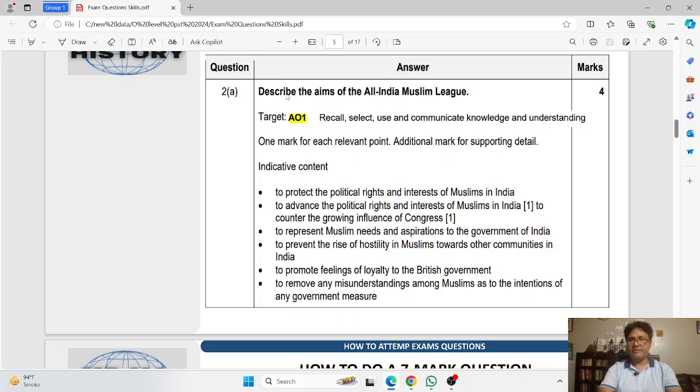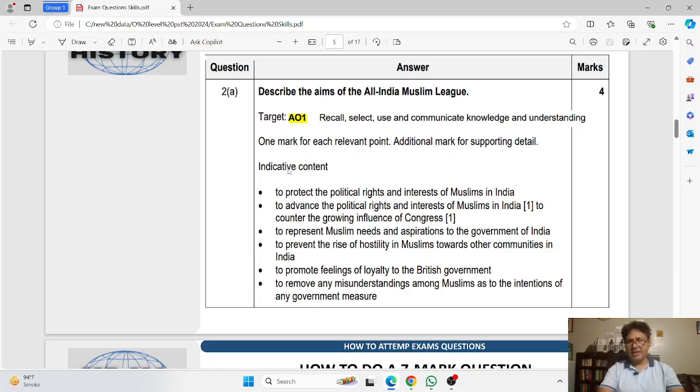This means that you just have to mention the key aims of the All India Muslim League, and if you are able to accurately write 4 aims with some supporting detail, you will be able to get 4 out of 4 marks.